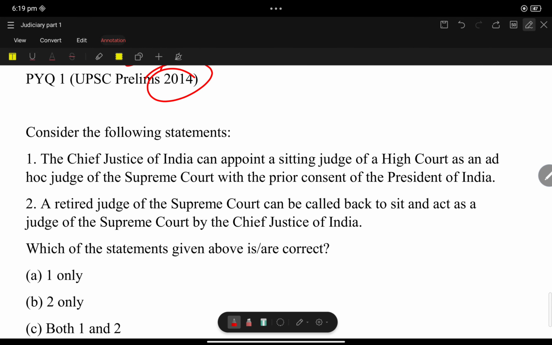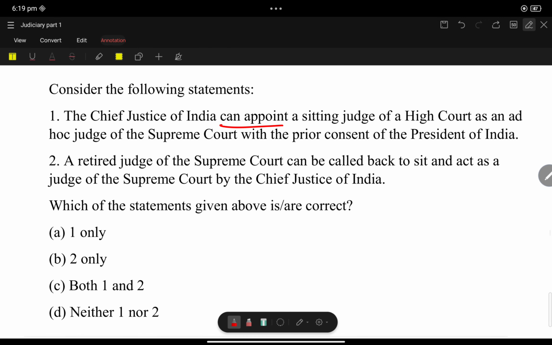Okay, let us discuss the PYQs. The Chief Justice of India can appoint sitting judges. Where is it mentioned, sitting judge? Okay, one minute. The Chief Justice of India can appoint a sitting judge of the High Court as an ad hoc judge of the Supreme Court.